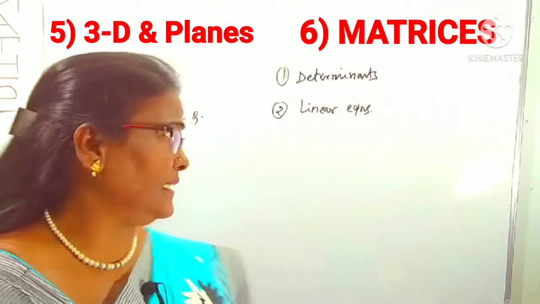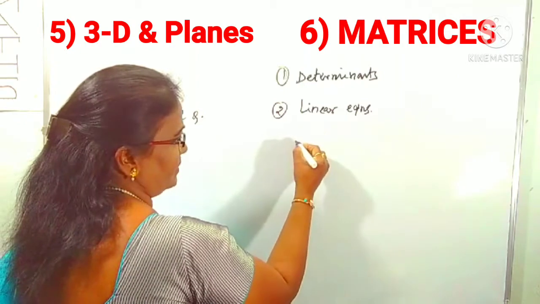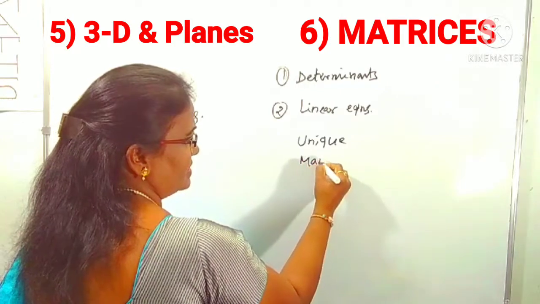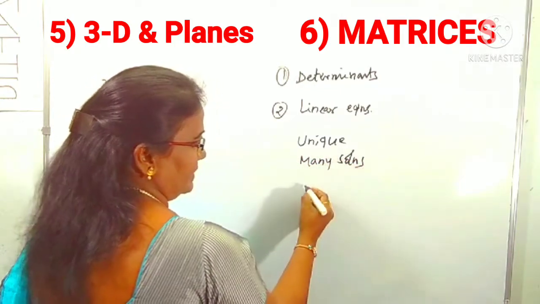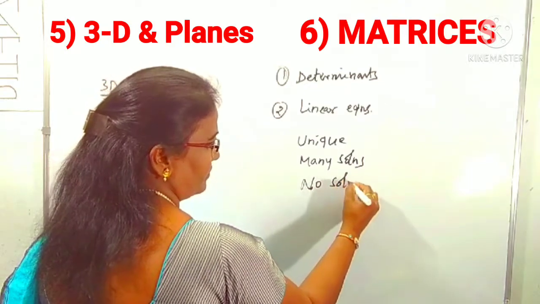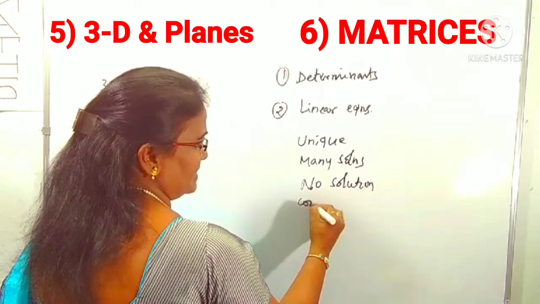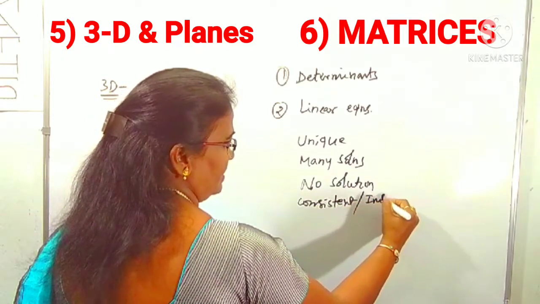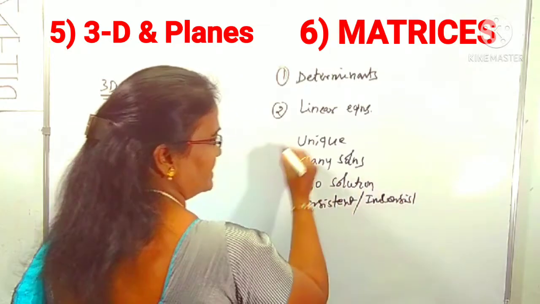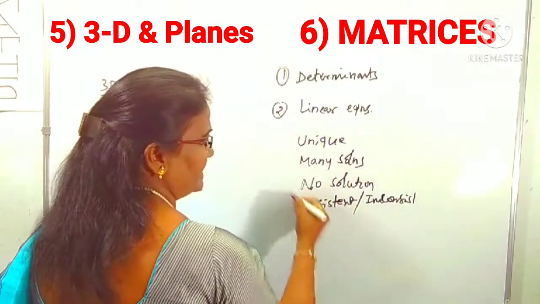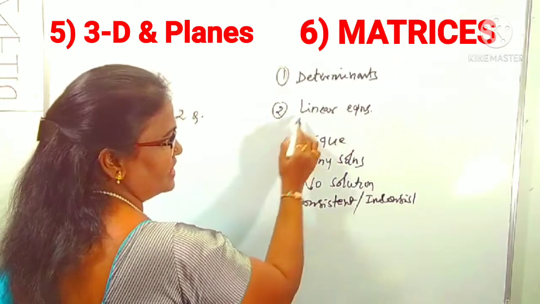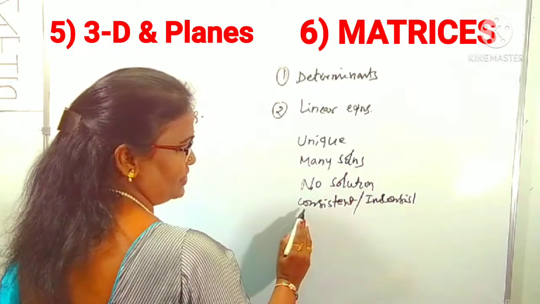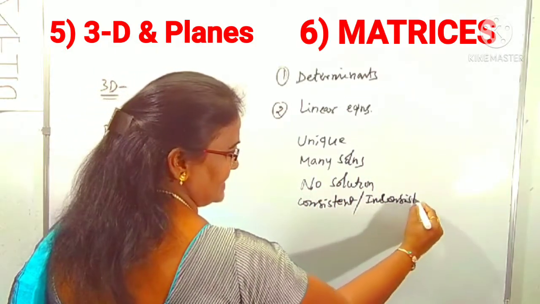They will ask indirectly, they won't ask you to solve. They will ask when there is a unique solution, many solutions, no solutions, and consistent, inconsistent. Compulsorily, 99% they will frame one question depending on this. That is called linear equations. So instead of solving, they will ask when it is a unique solution, many solutions, no solutions, consistent and inconsistent.